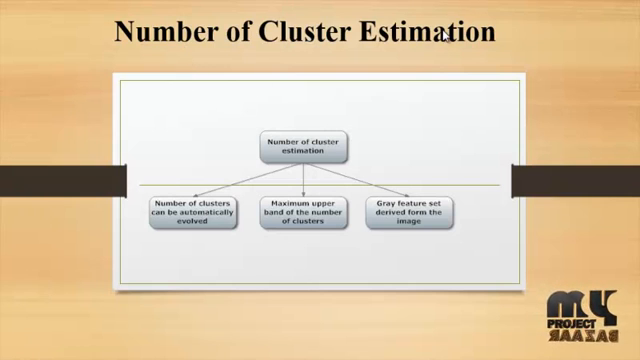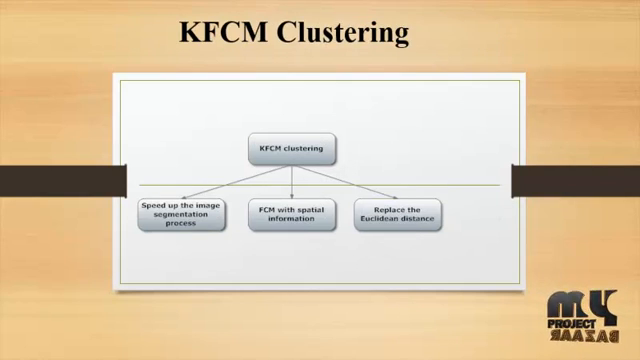This is the number of cluster estimation. In number of cluster estimation, we calculate the number of clusters, which can be automatically evolved. Whatever the clusters are, they should be automatically evolved, and then the maximum upper bound of the number of clusters should be calculated. Then the gray features, the gray values, are extracted from the image. This is the number of cluster estimation process.